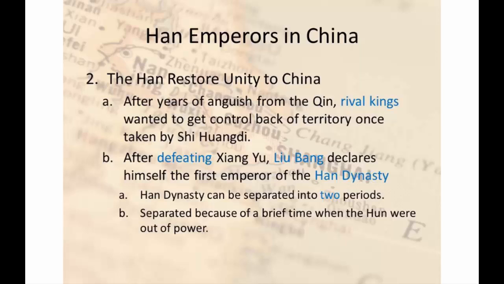The Han Dynasty had been separated into two periods throughout its entire history. So remember that. The Han Dynasty was split up into two parts, which we'll talk about each later on. The first being longer than the second. They were separated because of a brief time period when the Han were out of power. So keep that in the back of your head, because we will be touching upon that near the end of the lecture.